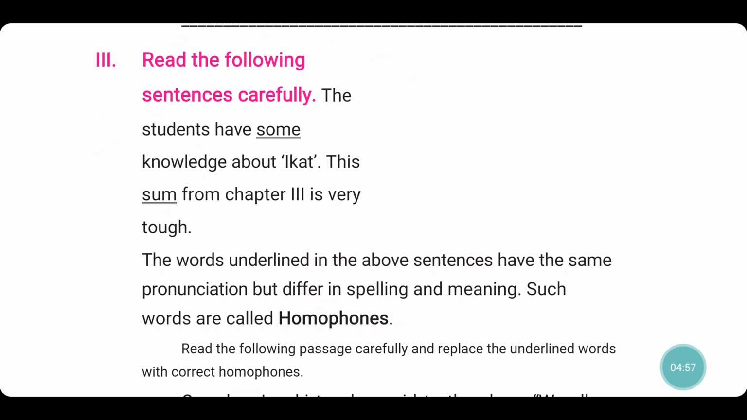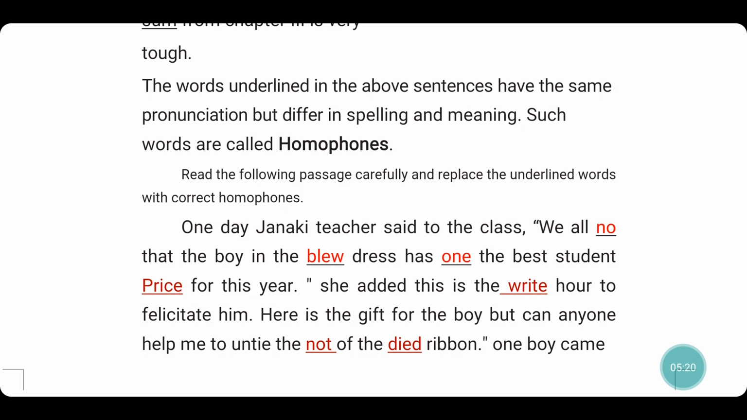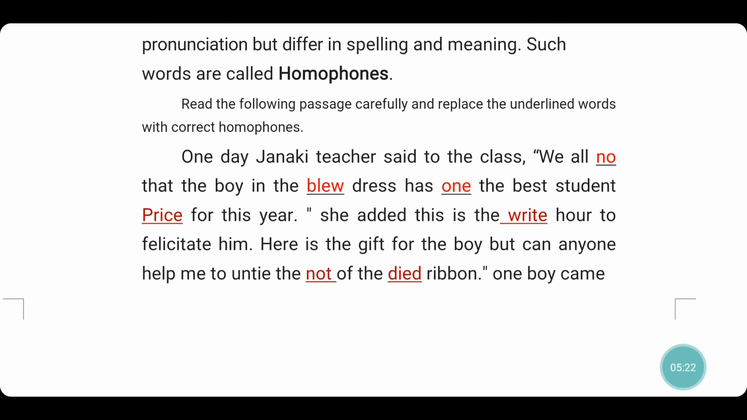On to the third bit. Here we are with homophones. Homophones means two words with the same pronunciation but different spelling and different meaning. Here you are given the example some. S-O-M-E some and S-U-M some. Okay, so both have different spellings but the same pronunciation and different meanings again.